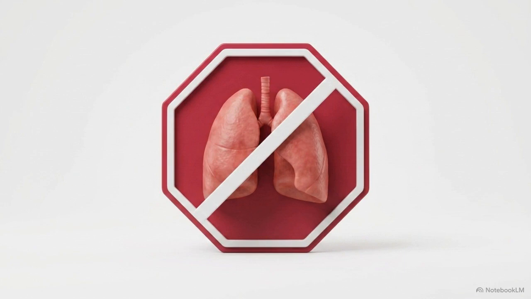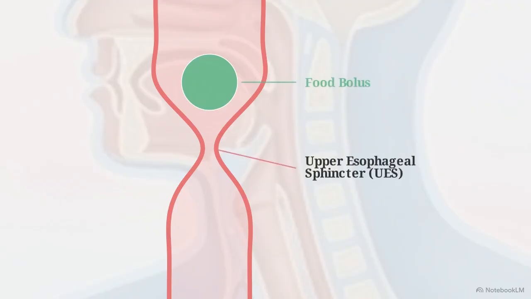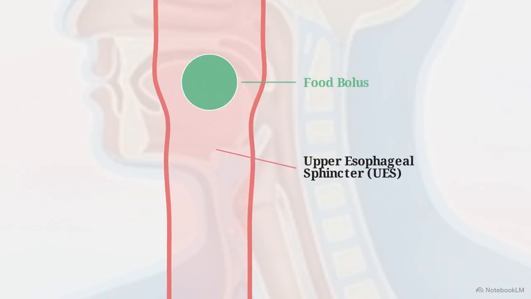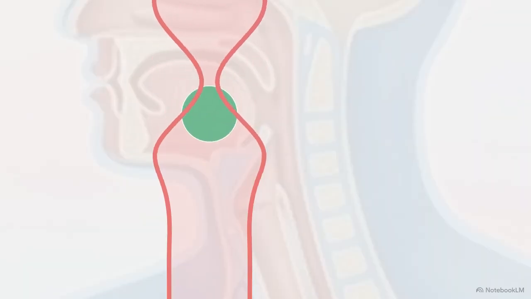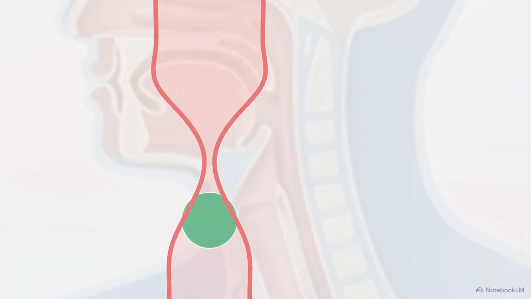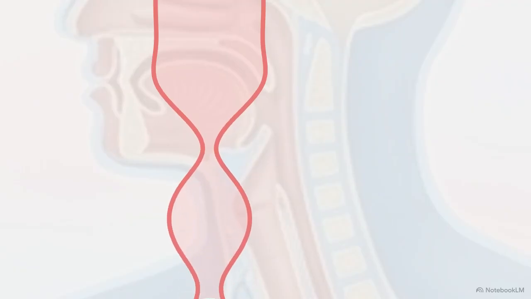This is deglutition apnea, a temporary mandatory halt in breathing that guarantees you cannot inhale while food is crossing your airway. With the airway secured, the upper esophageal sphincter relaxes. The pharyngeal constrictor muscles contract in rapid sequence, forcing the bolus through the open sphincter and into the esophagus.